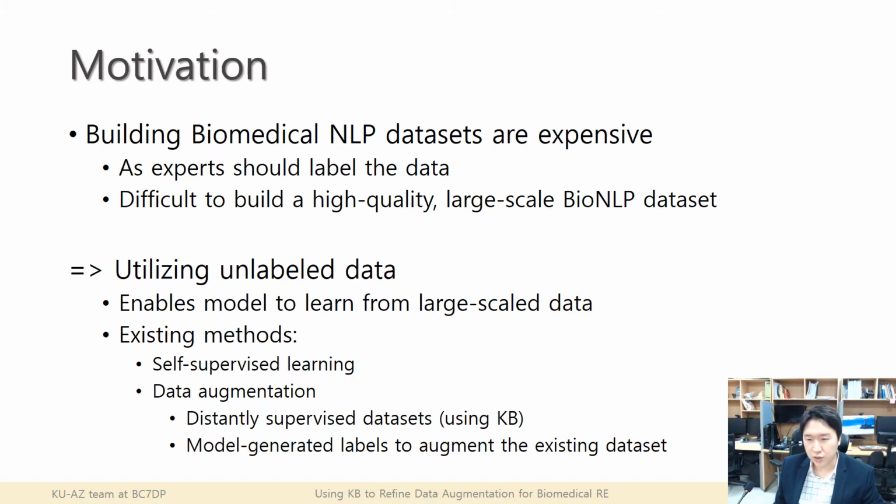Specifically, we can use a knowledge base to generate a distantly supervised dataset, and we could also weakly label the dataset using model-generated labels to augment the existing dataset.